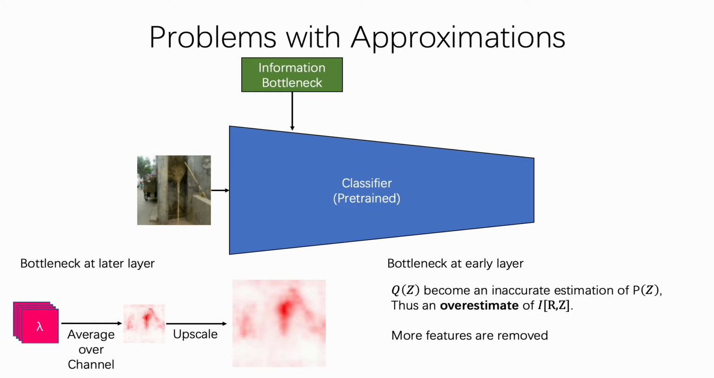The Gaussian approximation is reasonable for deeper layers of the network. However, as we move toward the input, the assumption leads to an overestimation of mutual information between feature maps before and after the bottleneck.